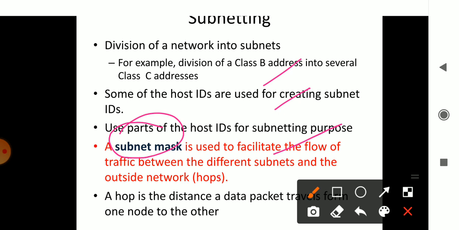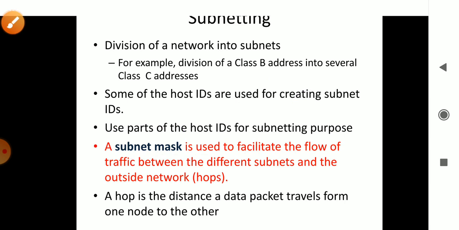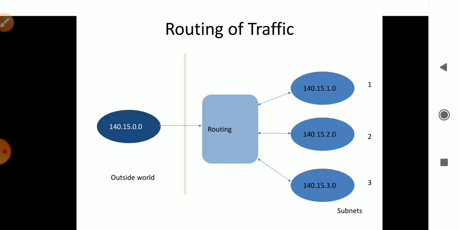How do I find out? Through the number of hops being generated. Number of hops is nothing but the distance the data travels from one end to another, from one router to another router. When it flows with the information, it will have a hop. So subnetting consists of various classes, and it follows the concept of subnet mask, which facilitates the flow of information.